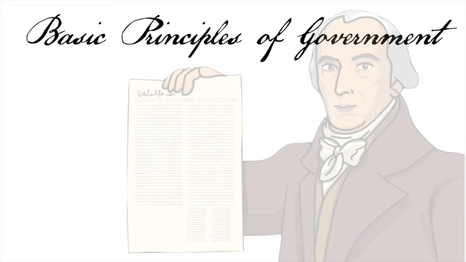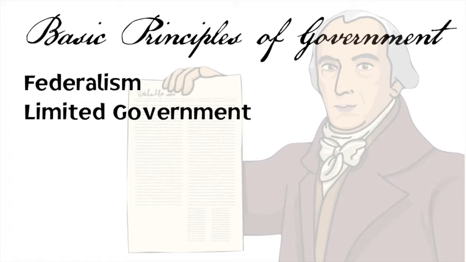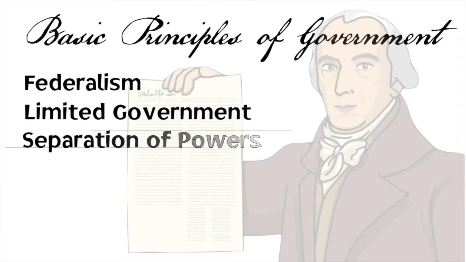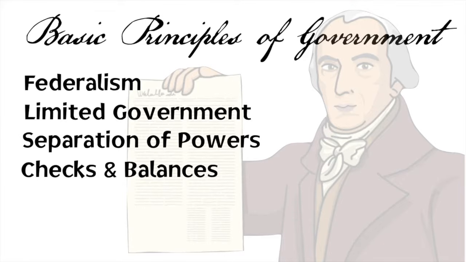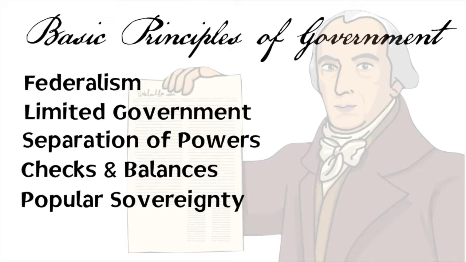So the 5 basic principles of government, one more time, are federalism, that power is divided between a national and a state government. Limited government, that the government is not all powerful and that it must follow the laws that it creates, and those laws are in the Constitution. Separation of powers, to prevent the abuse of power, the government's power has been divided into 3 different branches. To make sure that things work effectively and efficiently, we balance those powers and we check those powers between those 3 branches. And that we have popular sovereignty, that people have the power through their votes, through their election of their representatives. We, the people, drive the government.